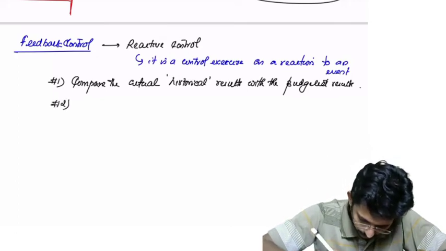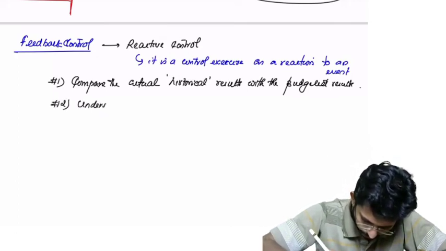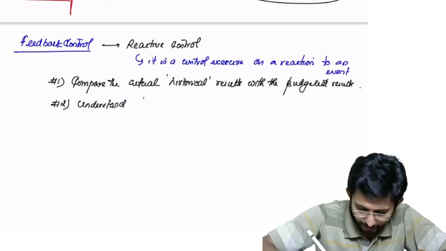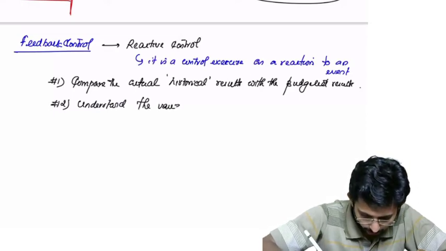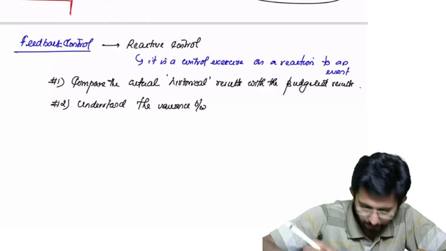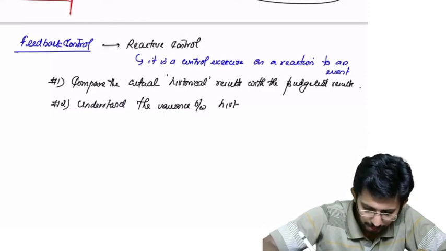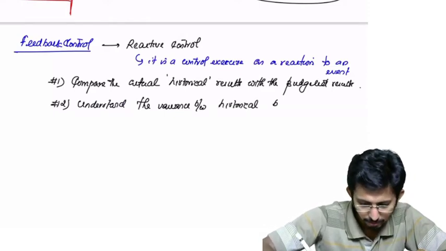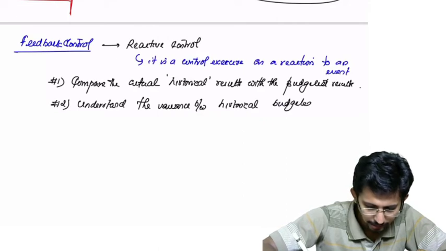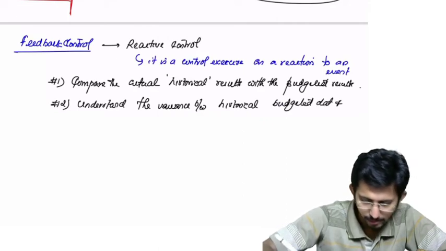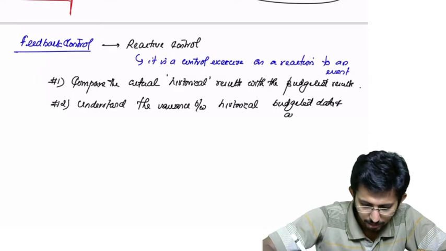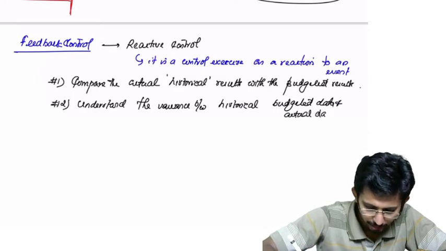Now what does he have to do? Step number 2. Understand the variance between budgeted data and historical actual data.